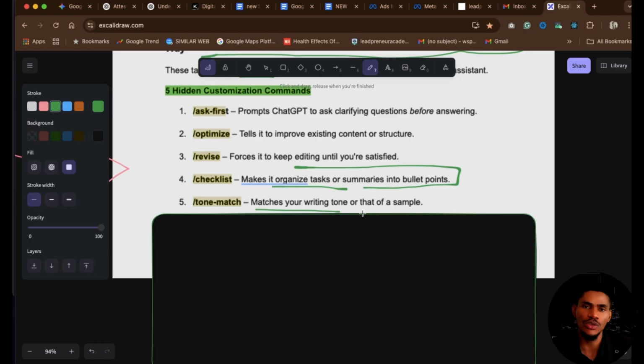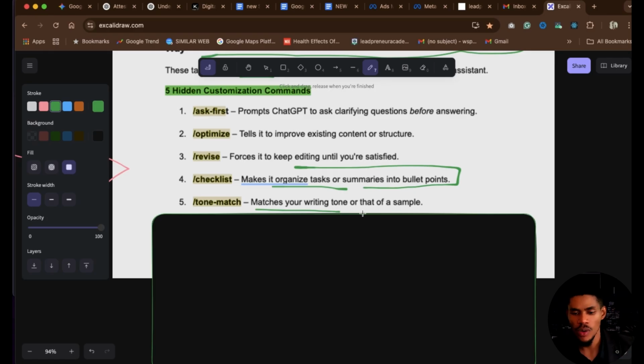Of course, I will not want to write in the tone of Elon Musk or Mark Zuckerberg. These guys are terrible when it comes to writing or even speaking. I would choose somebody like Jordan Peterson, maybe Andrew Tate, or any of these guys that speak very, very effectively and in a more profound way, right? So these are the commands that we can give ChatGPT in this particular category.